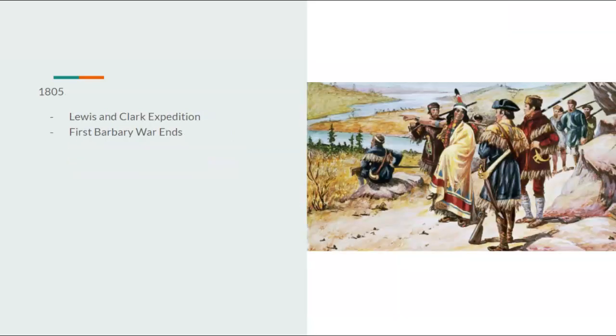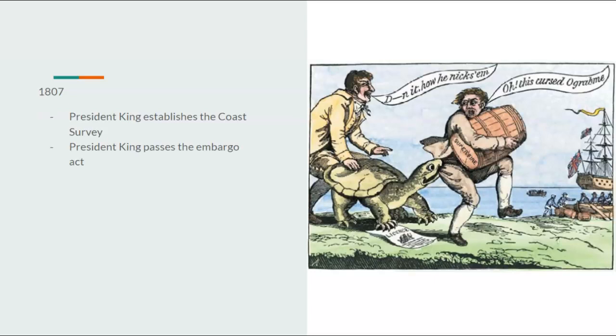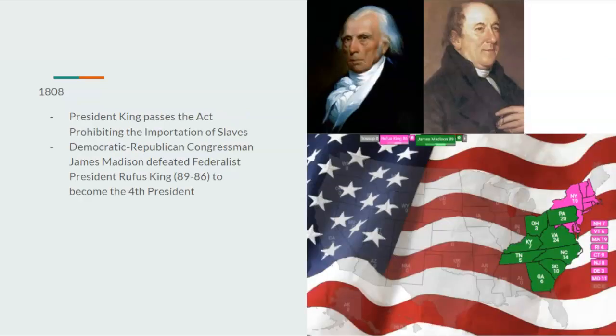Going on to 1805, the Lewis and Clark expedition would begin, as well as the first Barbary War would end. In 1806, there is nothing noteworthy. 1807, President King would establish the Coast Survey, as well as pass the Embargo Act, which makes him super unpopular. Going on to 1908, President King would pass the act prohibiting the importation of slaves, which would boost him up a little bit more in the north,